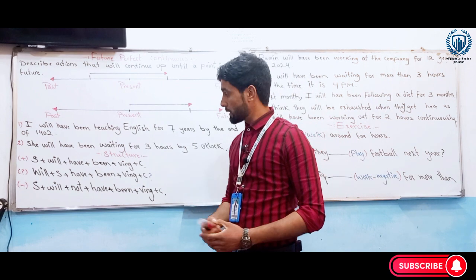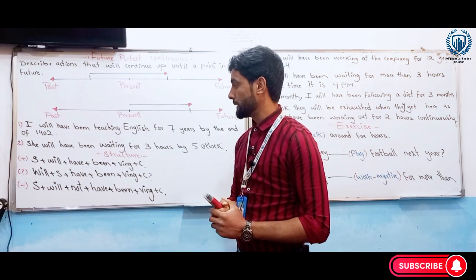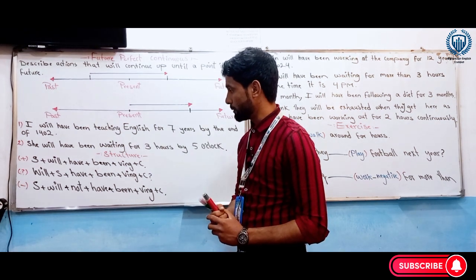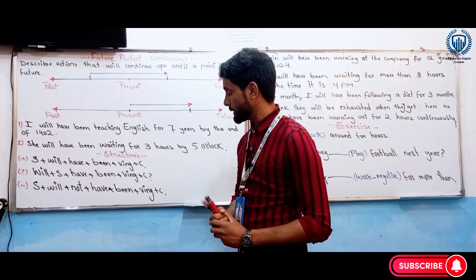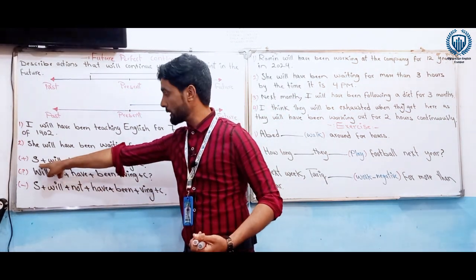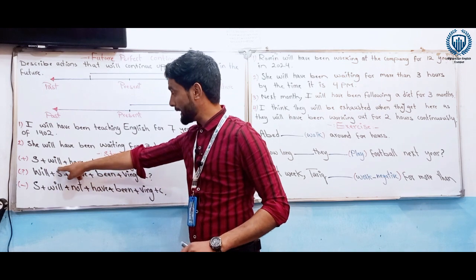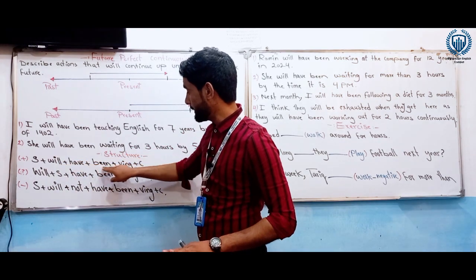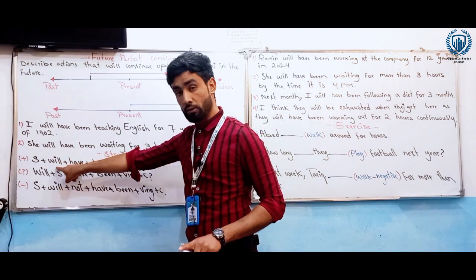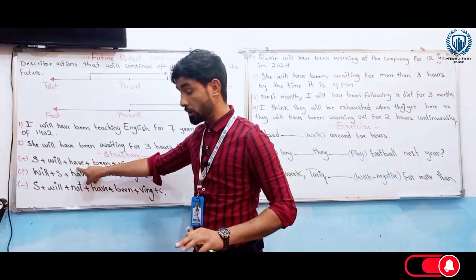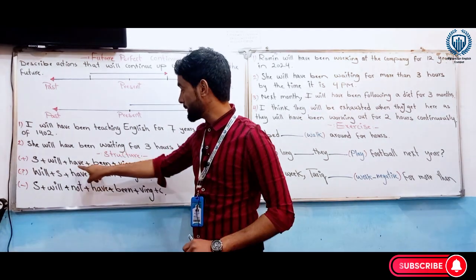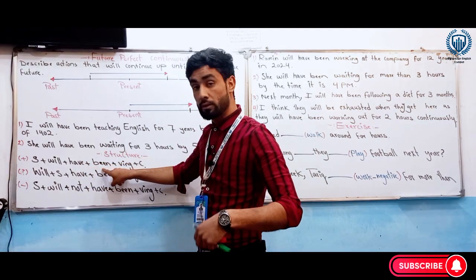Okay, now come to the structure of future perfect continuous tense. How can we form future perfect continuous tense? Future perfect continuous tense is formed by subject, the doer of the action, then will, then have, then been, and verb-ing, and complement. So in the future tenses we always use will, and in perfect tenses we always use have or has. In the continuous tenses, we use the to be verbs.